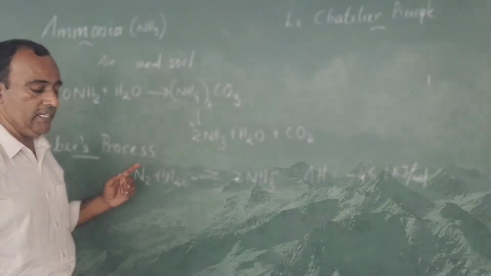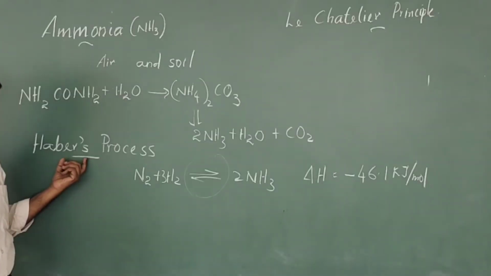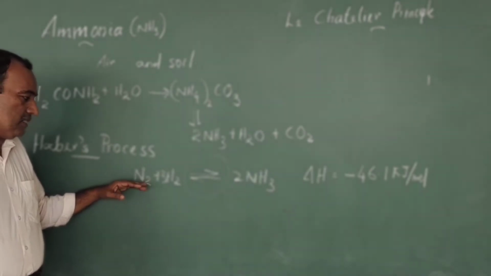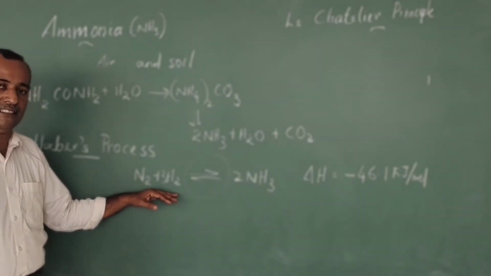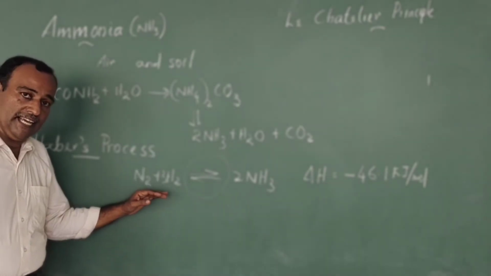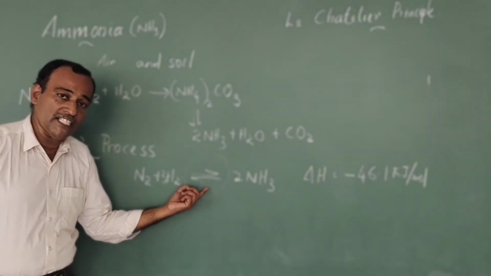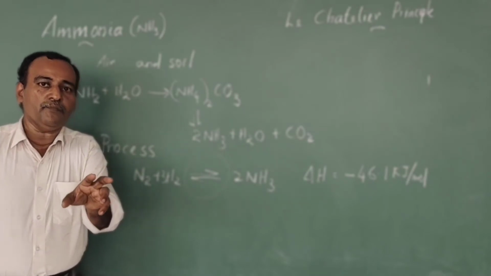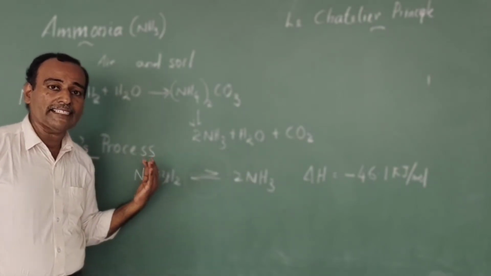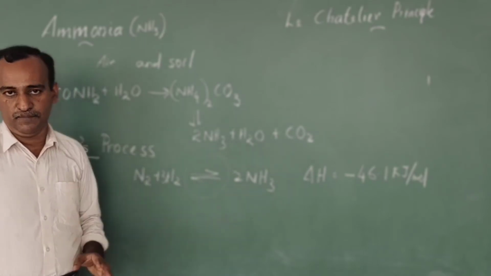So in Haber's process, ammonia is synthesized from the reaction between nitrogen and hydrogen. The reaction is a reversible process, in the sense that both forward and backward reactions take place.